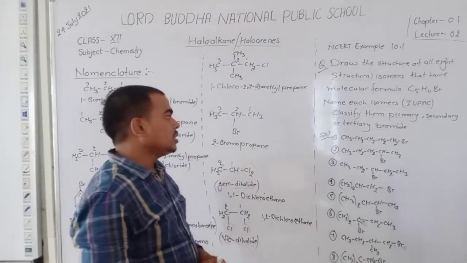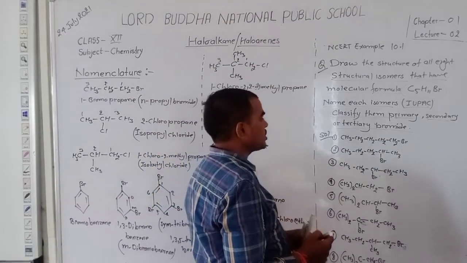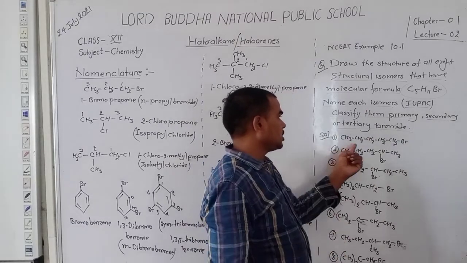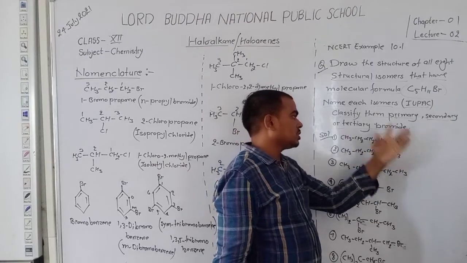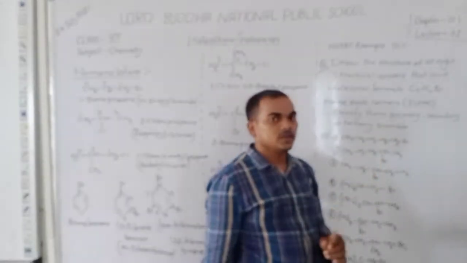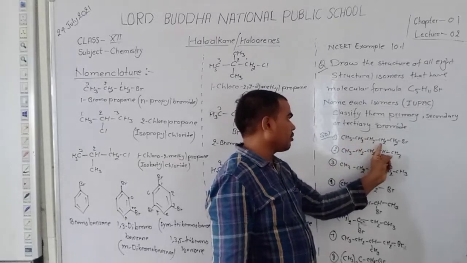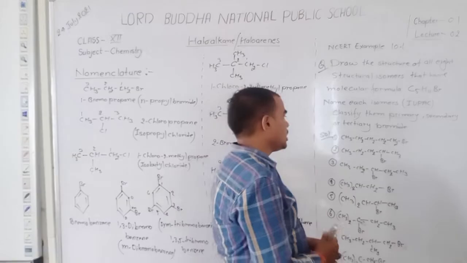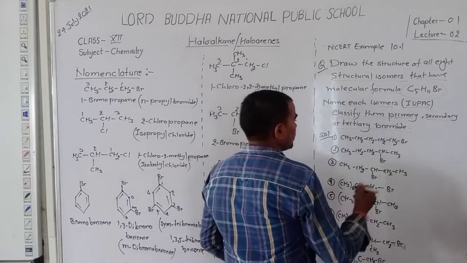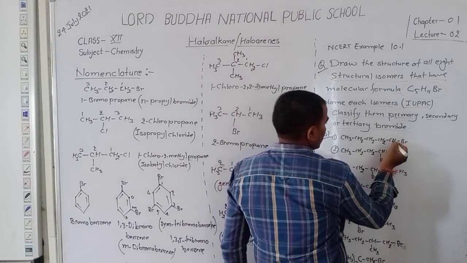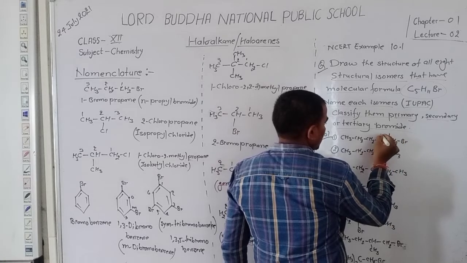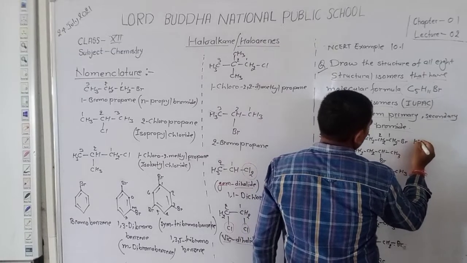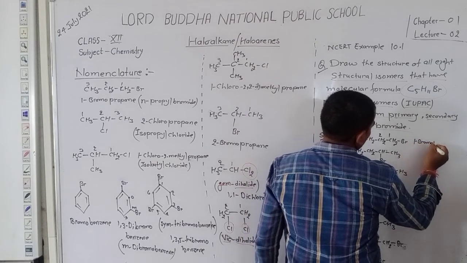Dear student, firstly we write the number of carbons 5 and hydrogens 11. So write here CH3, CH2, CH2, CH2, CH2Br. In this compound, the number of carbons is 5 and the number of hydrogens is 11. Dear student, for the name of this compound, you observe the bromine is attached to the first carbon, second, third, fourth, fifth. The number of carbons is 5. So write here 1-bromopentane.